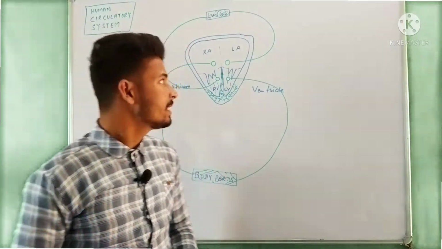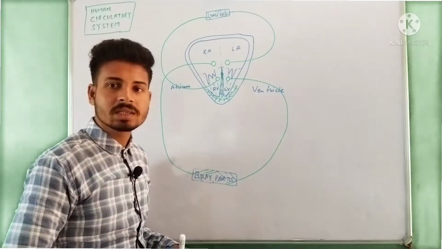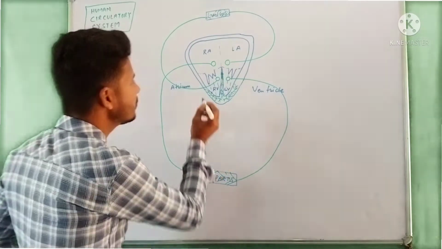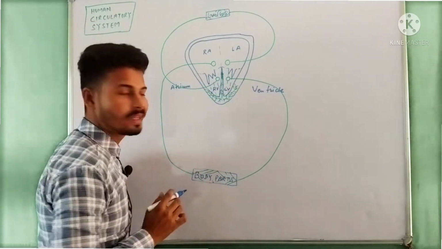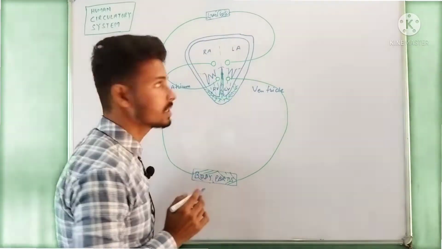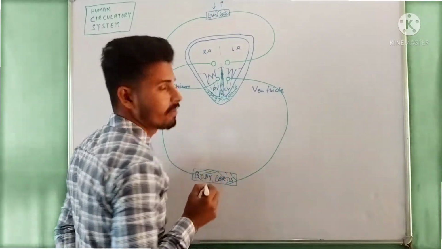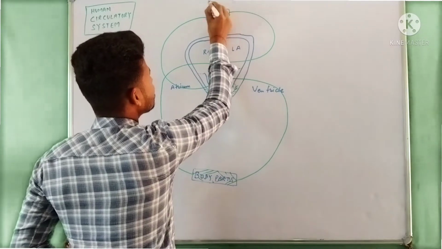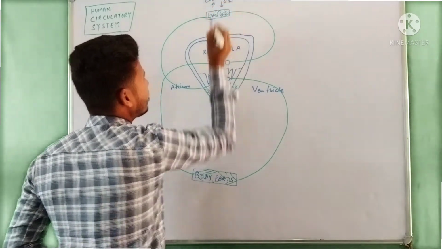As we can see, our heart is connected with our lungs and then our body parts. Our blood supply starts from the right ventricle and goes to the lungs, where exchange of gases takes place, that is, CO2 goes out and O2 comes in.